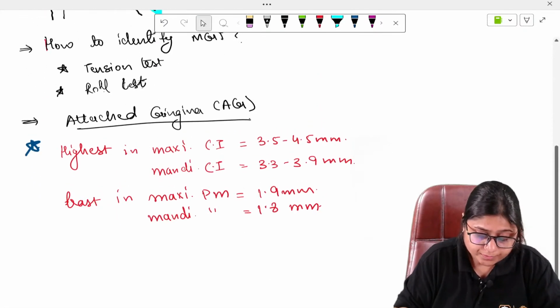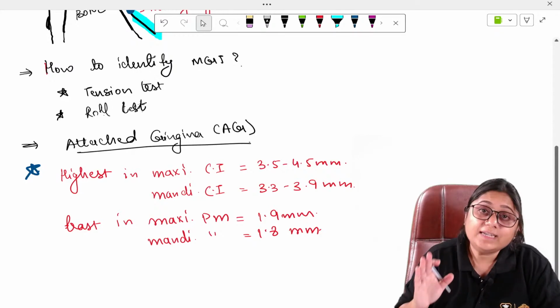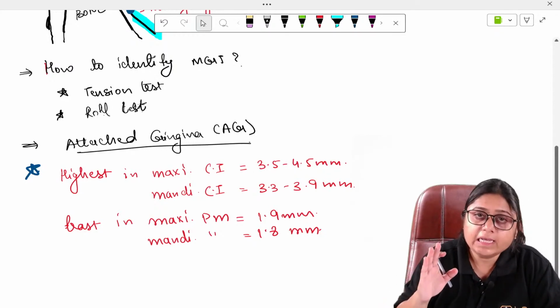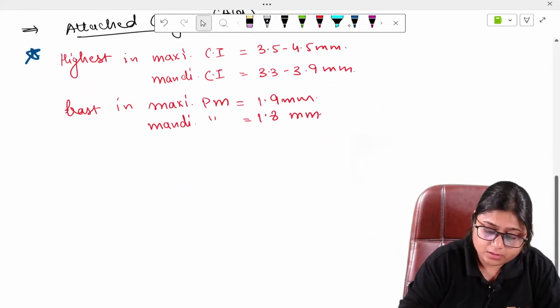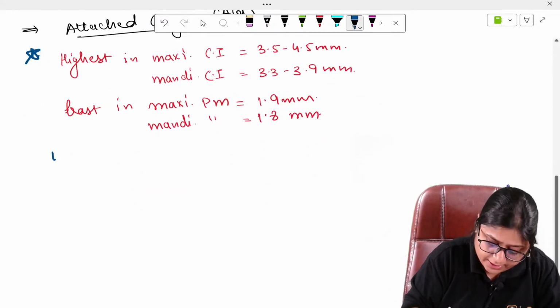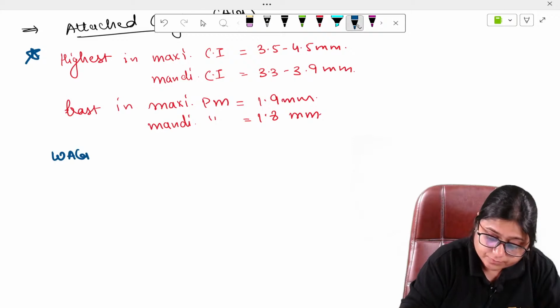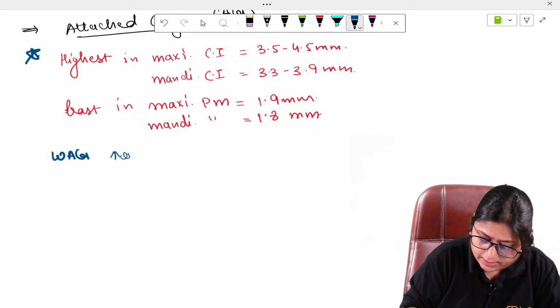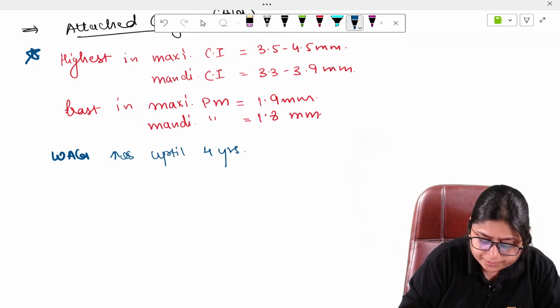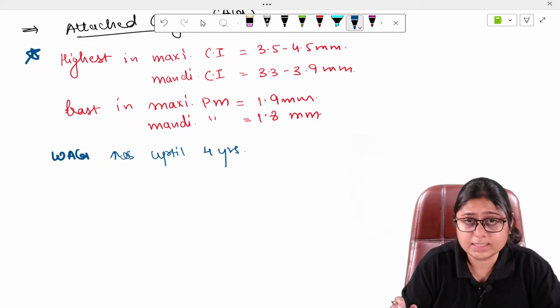Okay. Now, the width of attached gingiva increases up till 4 years, then it becomes constant.